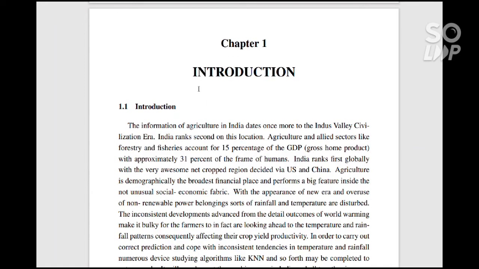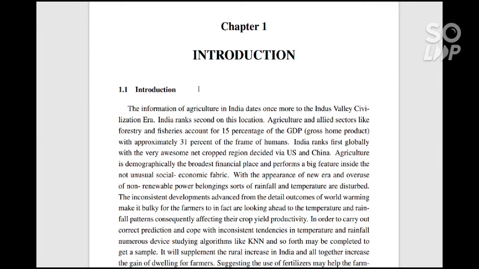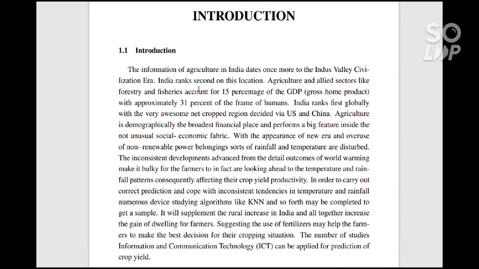Coming to the introduction, the history of agriculture in India dates back to the Indus Valley civilization. India ranks second in this sector. Agriculture and allied sectors like forestry and fisheries account for 15% of GDP, with approximately 31% of the workforce. India ranks first globally in net crop area, followed by the US and China. Agriculture is demographically the broadest economic sector and plays a significant role in the overall social and economic fabric. With the advent of a new era and overuse of non-renewable energy, rainfall and temperature are unevenly distributed. The inconsistent development resulting from the effects of global warming makes it difficult for the farmers